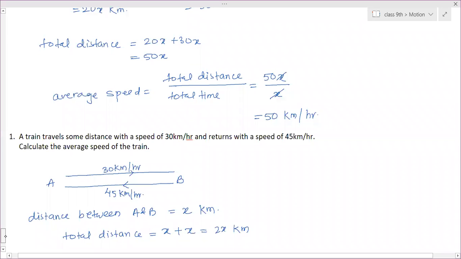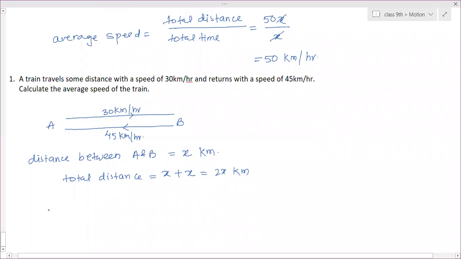Now we have to calculate time. Moving from A to B, X kilometer distance, speed is 30 kilometer per hour. Again moving back X kilometer distance with a speed of 45 kilometer per hour.